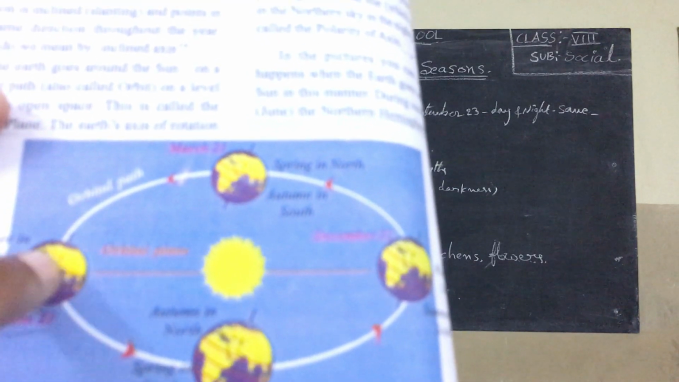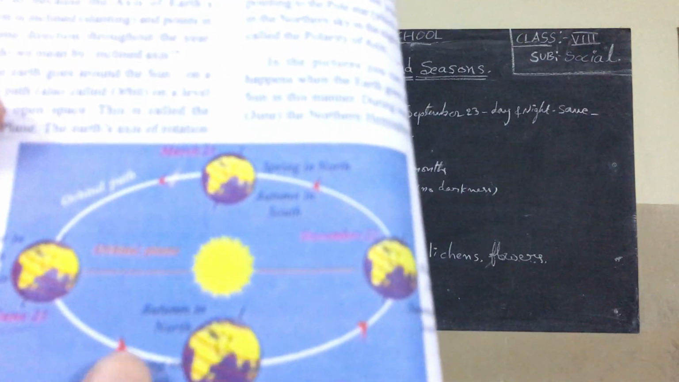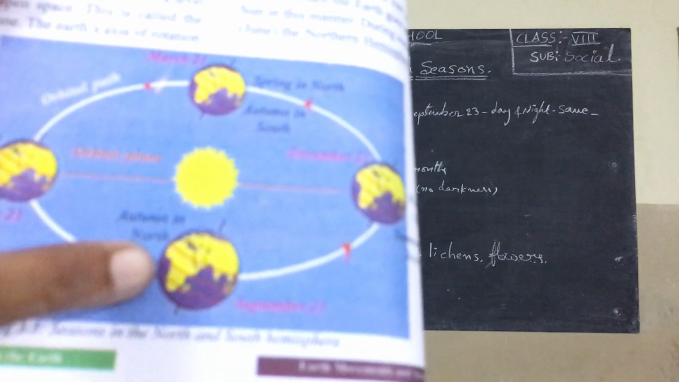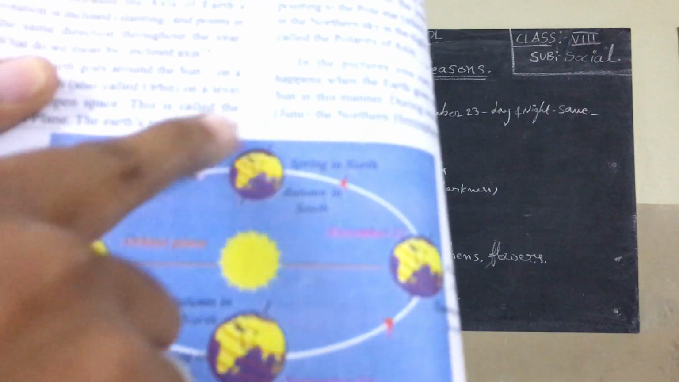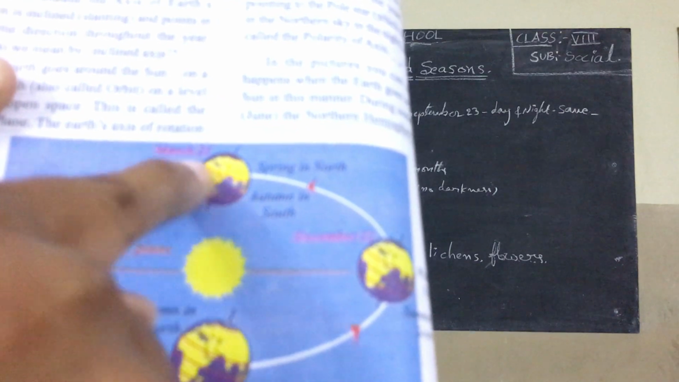Because it is near to the sun, this area is in summer. That is why it is considered summer in the north and winter in the south. Next, after some months, on September 23rd, the sun rays fall directly upon the equator. The same happens on 21st March: on 21st March and 23rd September, the sun rays directly fall upon the equatorial region.